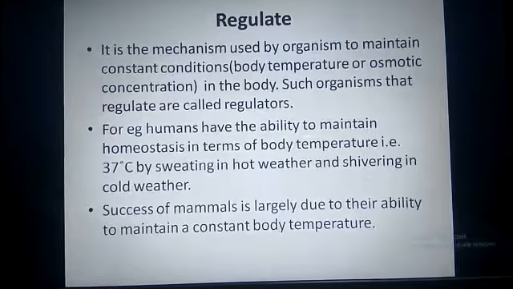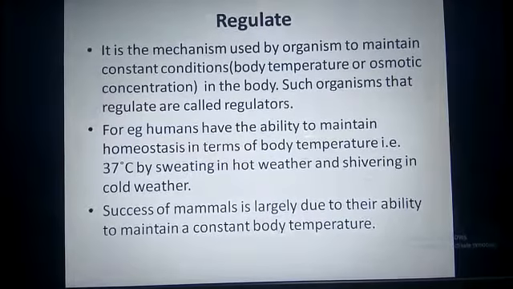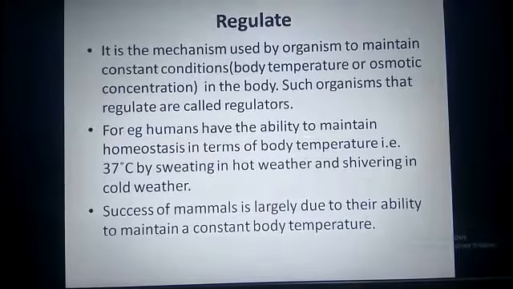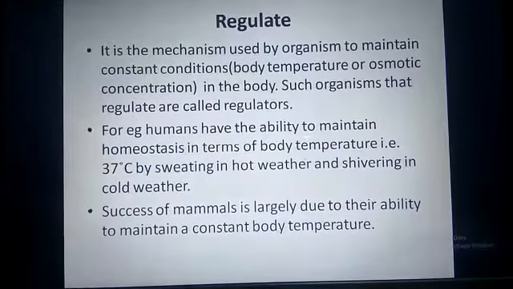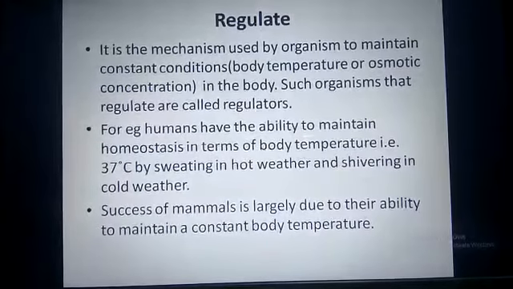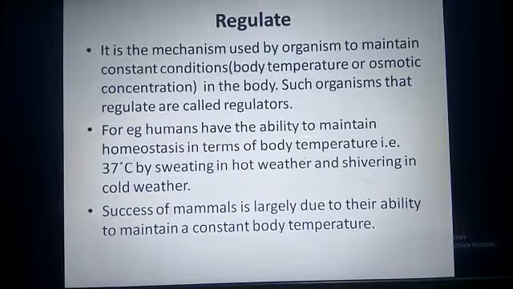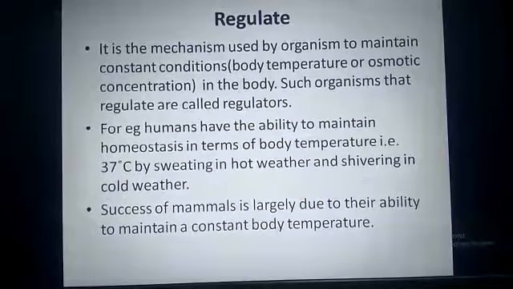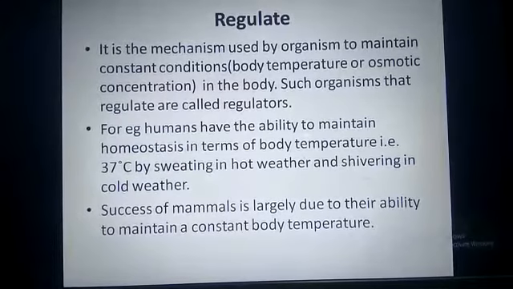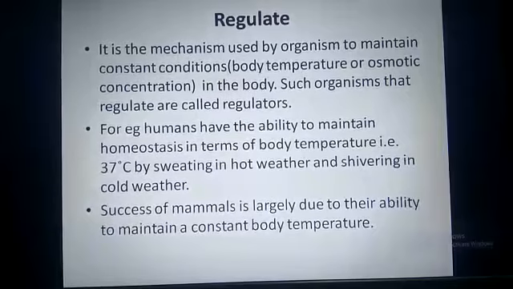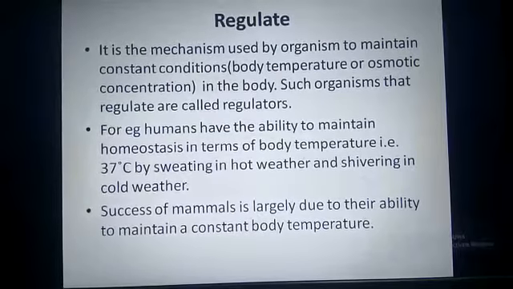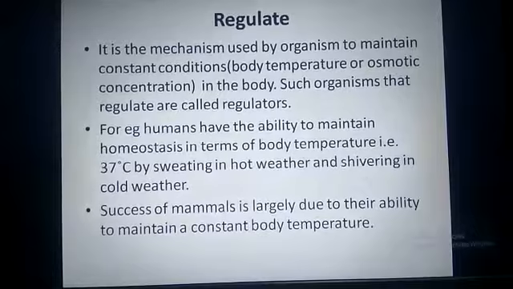Let us go to the first one, that is regulate. Regulate is the mechanism used by an organism to maintain body conditions, that is either body temperature or osmotic concentration. Such organisms that regulate are called regulators. If you take an example, humans are one such example that regulate.